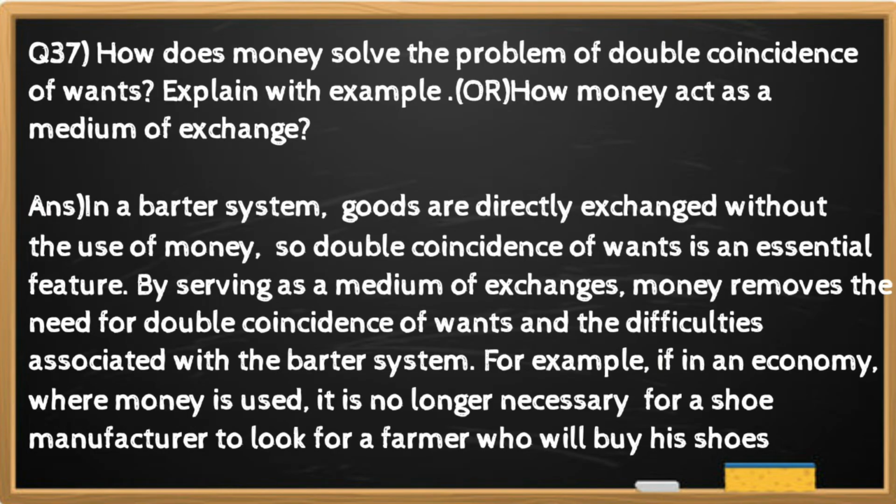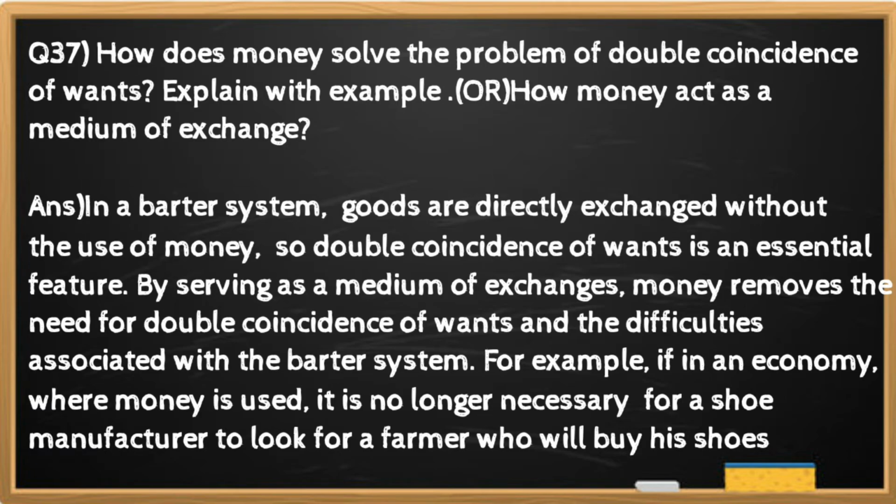Question number 37. How does money solve the problem of double coincidence of wants? Explain with example. Or how does money act as a medium of exchange? And the answer is in a barter system, goods are directly exchanged without the use of money. So double coincidence of wants is an essential feature. By serving as a medium of exchange, money removes the need for double coincidence of wants and the difficulties associated with the barter system.